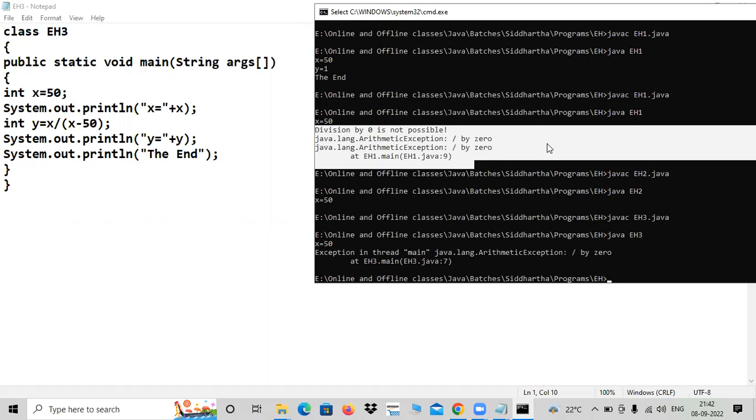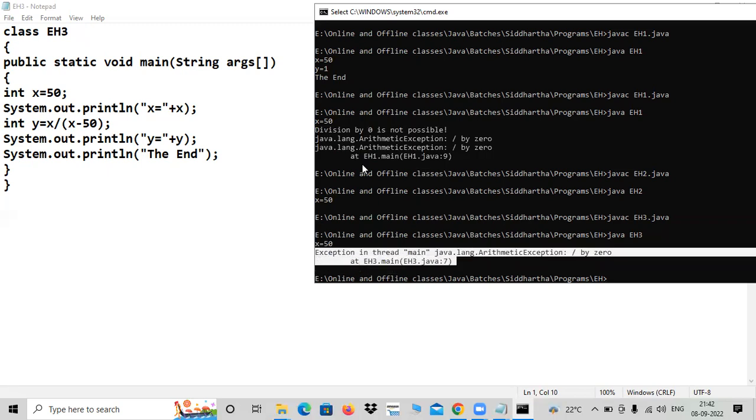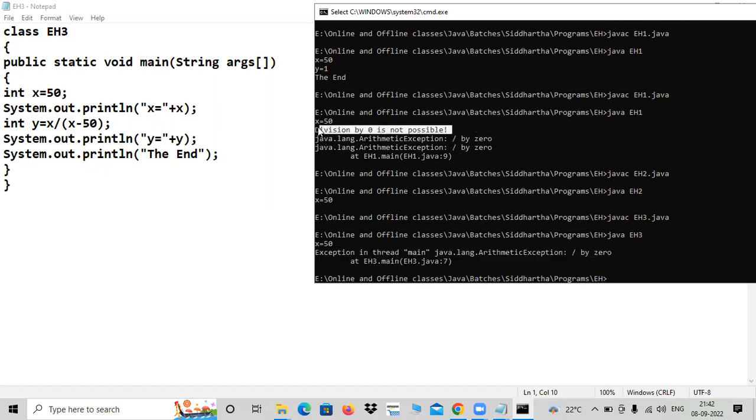It makes a huge difference. You can ask me, sir, why try catch? Even without putting try catch, it is showing the same result, just like you have shown with the print stack trace. Why are you using try catch? You may ask me. Then I can show you one comfort in that. See here. What will that catch exception statement say? Division by zero